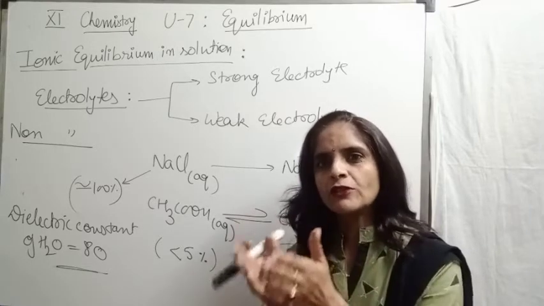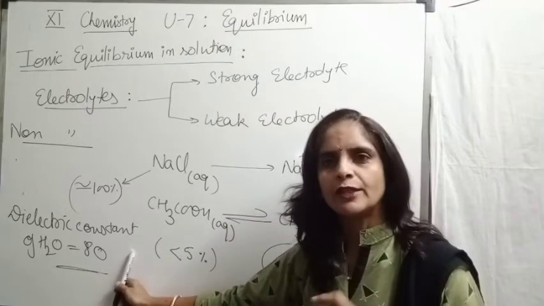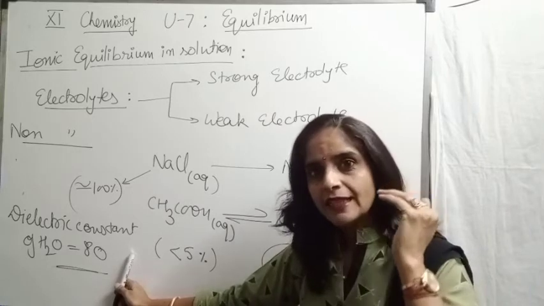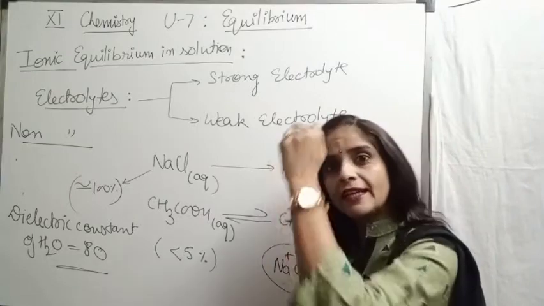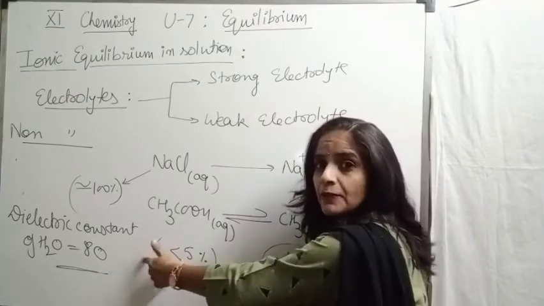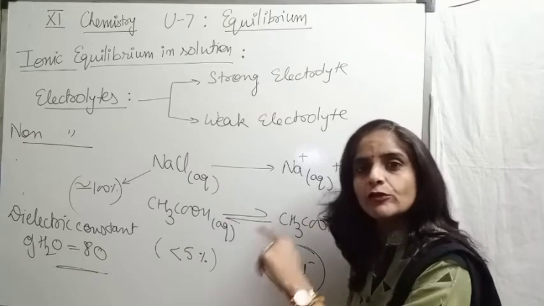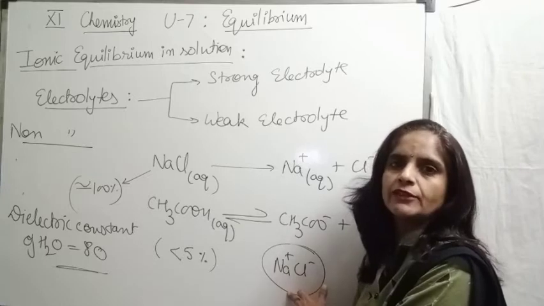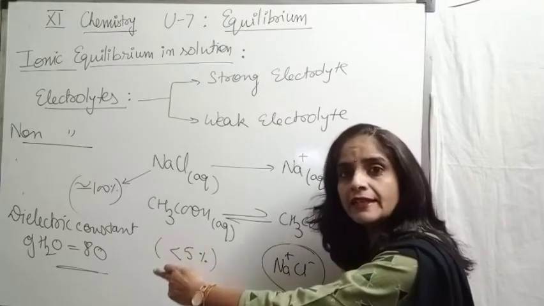Because when we dissolve sodium chloride into water, due to very high dielectric constant of water, on dissolving, the strength of electrostatic forces of attraction, it decreased by the factor of 80, because dielectric constant of water is 80. So when you dissolve it into water, the strength of electrostatic forces of attraction decreased by a factor of 80.